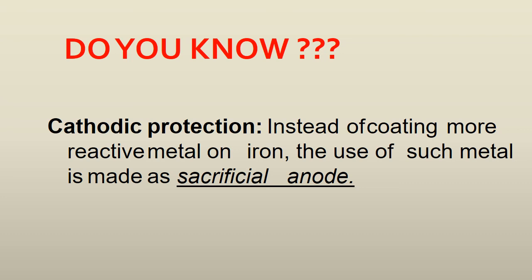These blocks are continuously corroded and so have to be replaced at intervals. Such blocks are known as the sacrificial anode. So this is your sacrificial anode, and this is how it sacrifices itself.